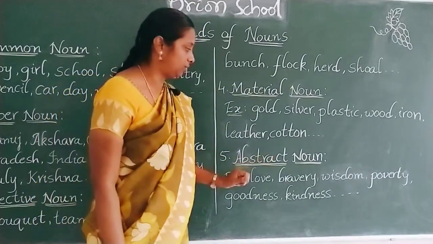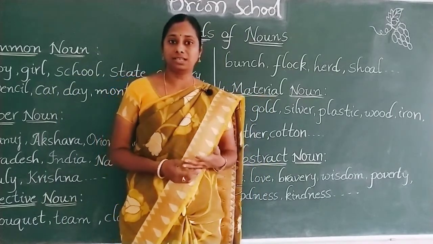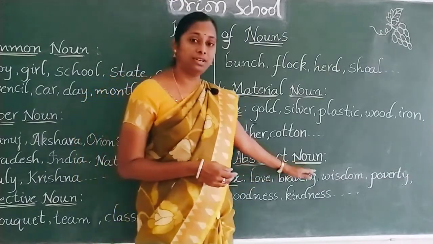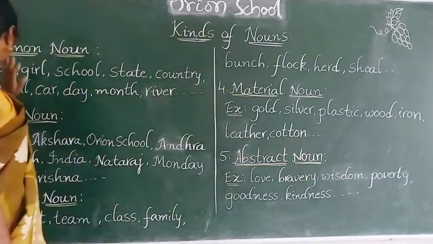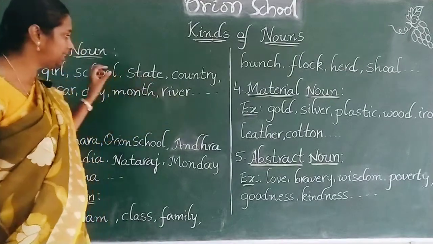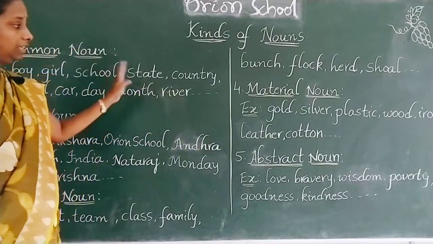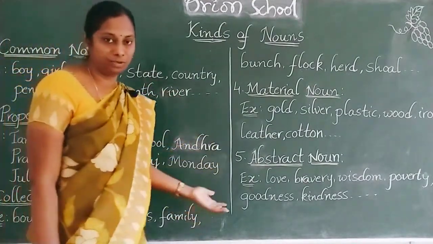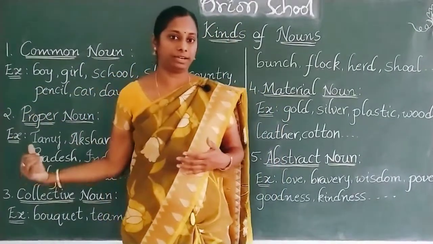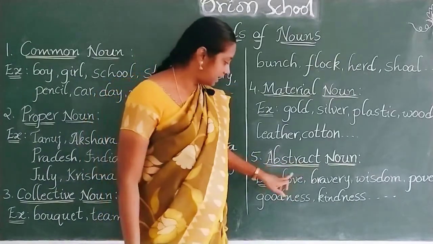Next one, abstract noun. What is an abstract noun? The nouns for things which we cannot see or touch are called abstract nouns. If you look at common noun, proper noun, collective noun, and material noun, we can touch or see all these things. So we can call these four nouns concrete nouns also. What is a concrete noun? The things which we can see and touch are called concrete nouns. But abstract nouns are the things which we cannot see and cannot touch.